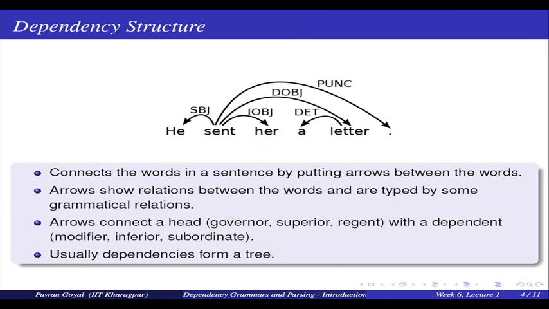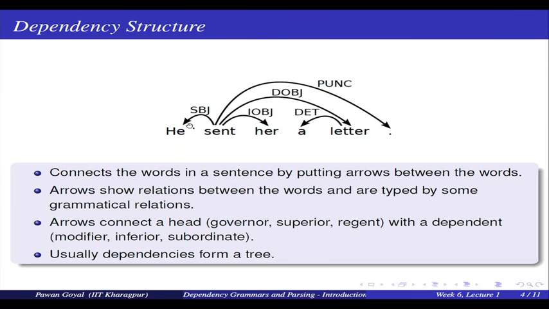Now, what do these arrows show? These arrows are showing the relation between words and are also tied by some grammatical relation. They are saying there is some relation, and what is the relation? It is a subject relation. He is a subject for sent.